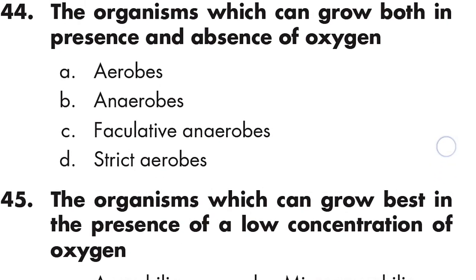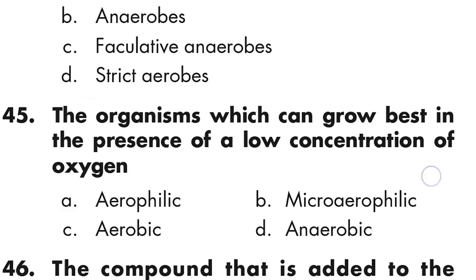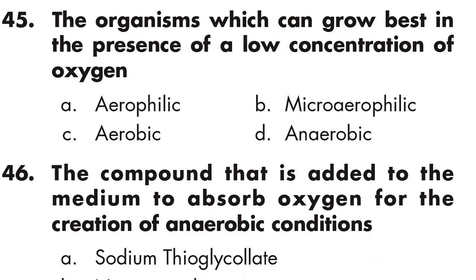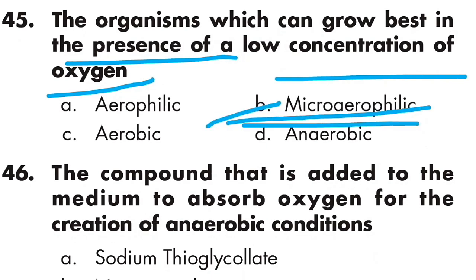Question 44: The organisms which can grow both in presence and absence of oxygen are aerobes. Option A is right, aerobes. Question 45: The organism which can grow best in the presence of a low concentration of oxygen is microaerophile. Option B is right, microaerophile.